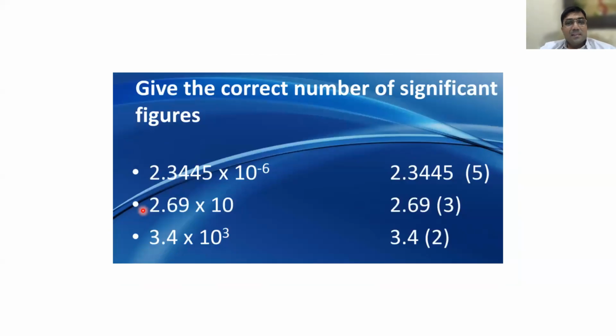Fine. Now, can you see this? Some examples of scientific notation. So 2.3445 into 10 power minus 6. Only 2.3445 should be considered, because 10 power minus 6 means zeros will come where? Leading or trailing? Leading, sir. It will come in the leading.